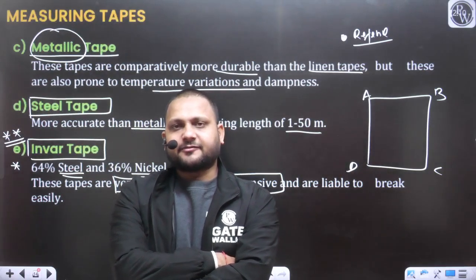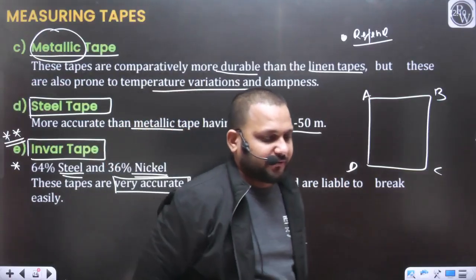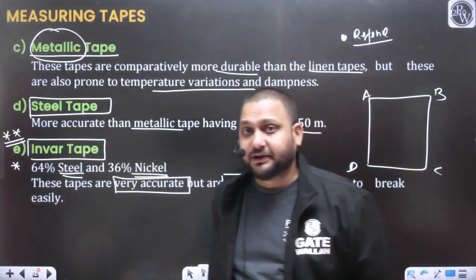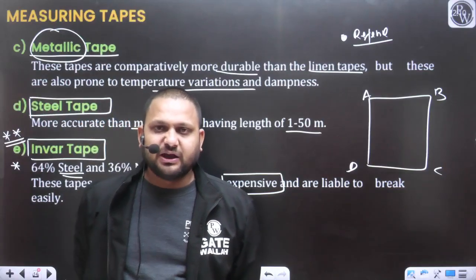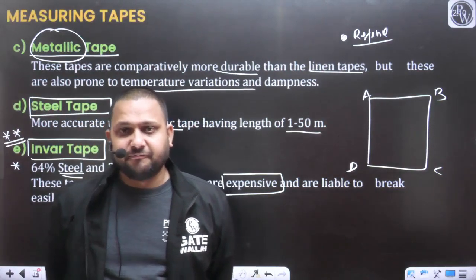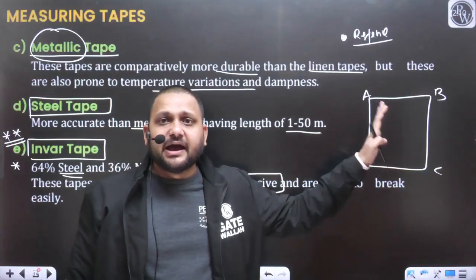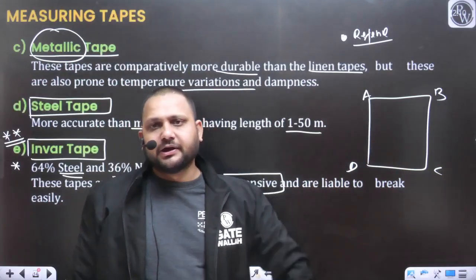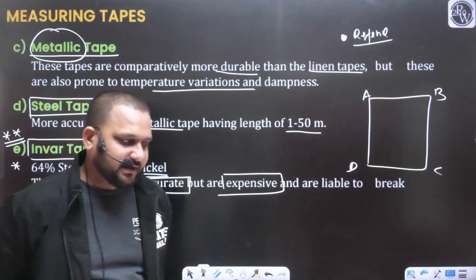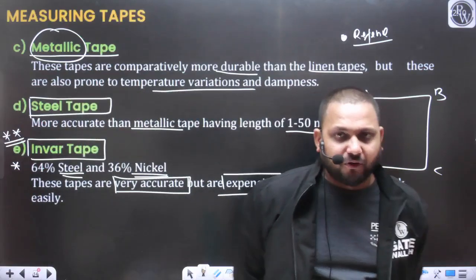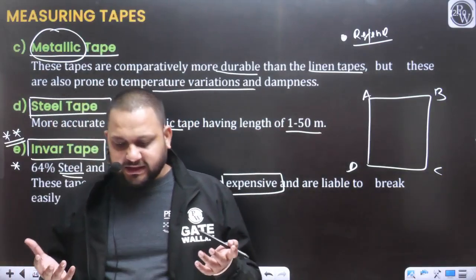So in this case, for the linear measurement, which tape should we use to define the relative position of the point A, B, C or D? We have to use the best tape so that we can define these points accurately. If we are able to define these points accurately, we can define this entire area as a whole accurately. Yes. So generally we use the invar tape for linear measurement in field work, but again, there is no such fixed rule.